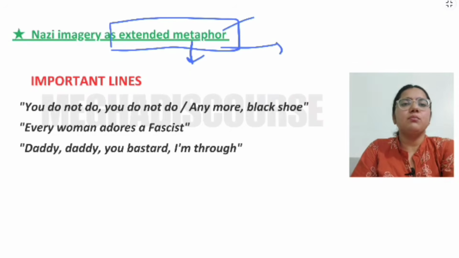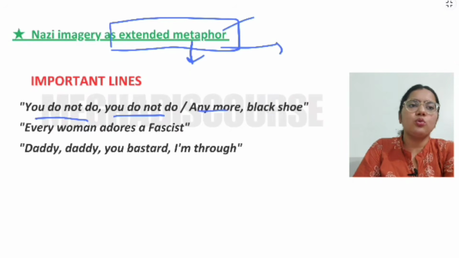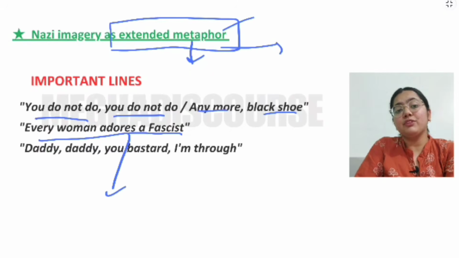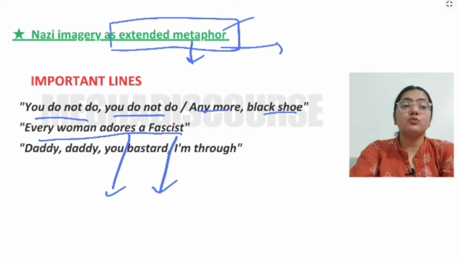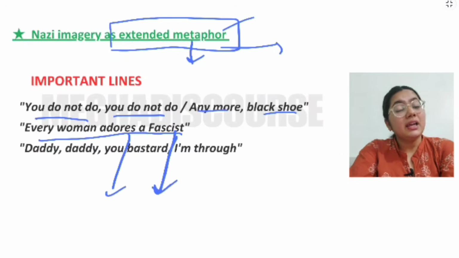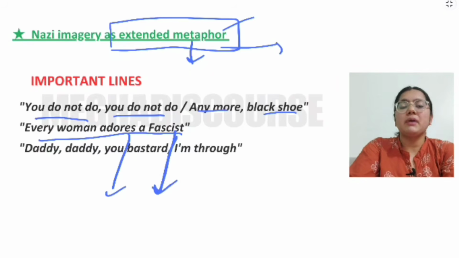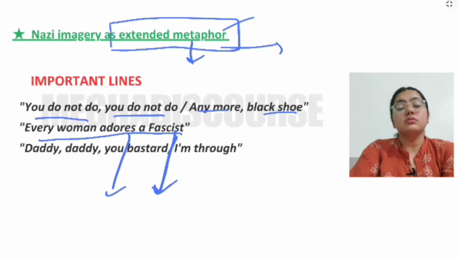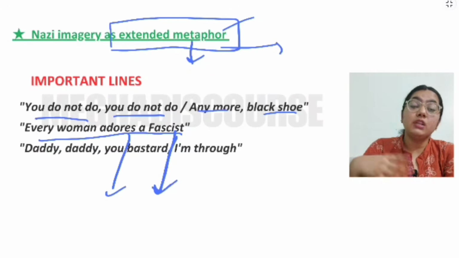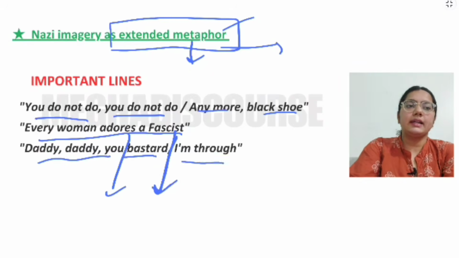Okay, and the important lines are, "You do not do, you do not do any more, black shoe," and "every woman adores a Fascist." Here she says that every woman loves a dominant man. Here she shows the irony of womanhood, that there are a few women who love the Fascist people, the dominant people, right? But I am not a weak lady, I am not like them. I have self-confidence, I am a very powerful woman, and I will talk and I will oppose you. "Daddy, you bastard, and I am through."